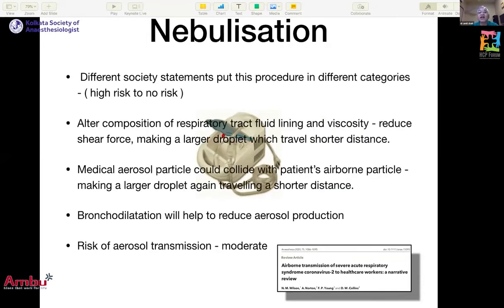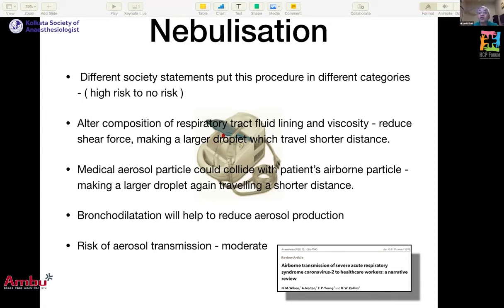Nebulization, as I said, is the most confusing procedure. Different society statements put this procedure in different categories. It alters the composition of the respiratory tract fluid lining. It increases viscosity, which reduces the surface disruption, the respiratory tract fluid disruption, so it reduces shear force. The droplet which it would be making would be a larger droplet, which could only travel a shorter distance.